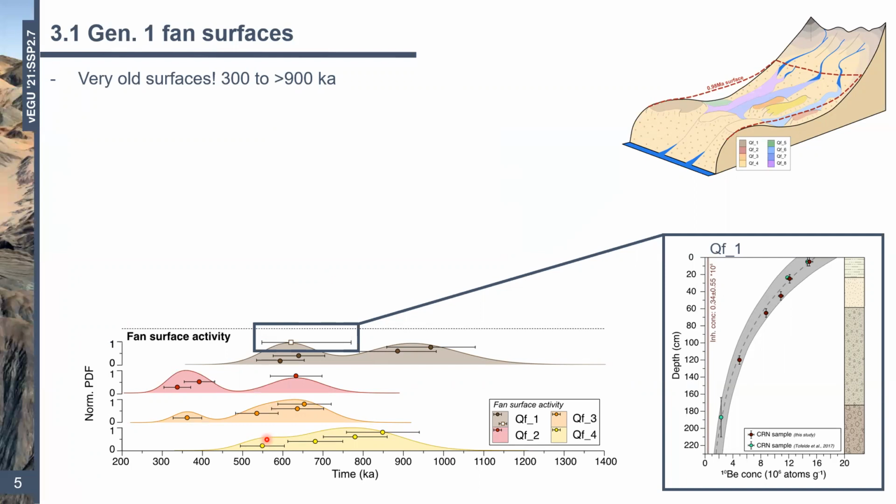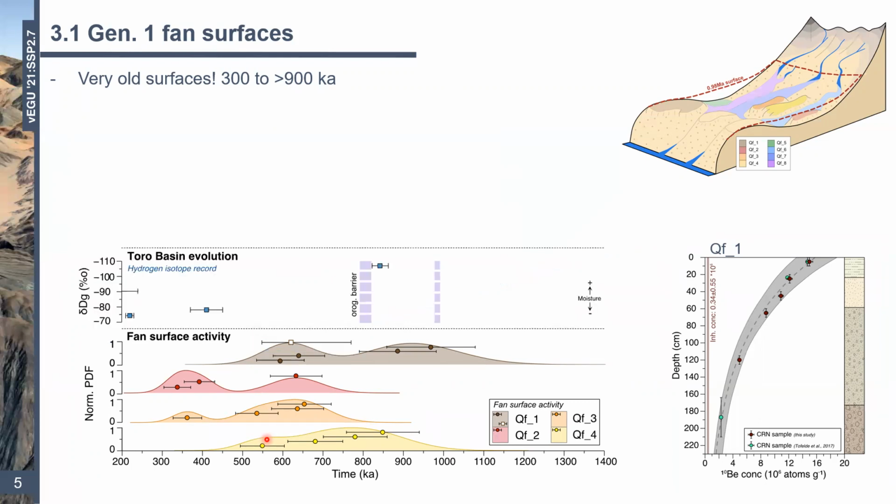But we do know a little bit now about what's going on in the basin during this time. While generation 1 fan surfaces are active and moving about, we know a few things. A hydrogen isotope record from Pingel and others captures the increased aridity of the basin over the last 800 or so thousand years, following the uplift of the Sierra de Pasha.